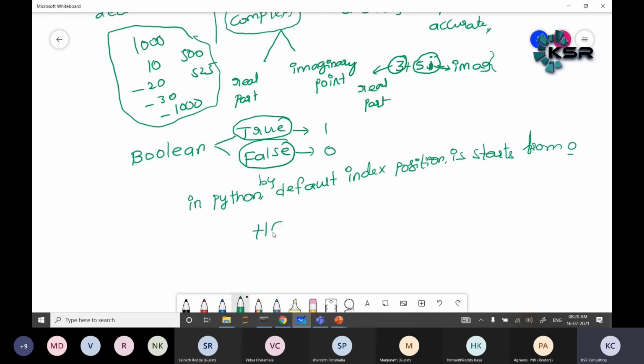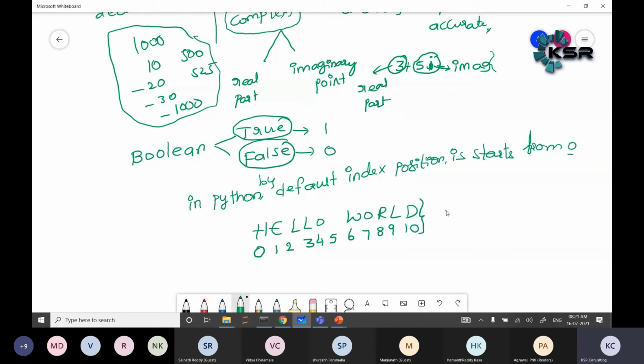For an example, hello world. h is 0, e is 1, 2, 3, 4, space is 5, w is 6, 7, 8, 9, 10.